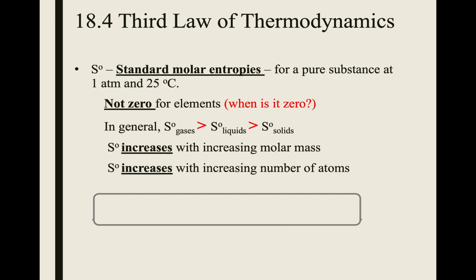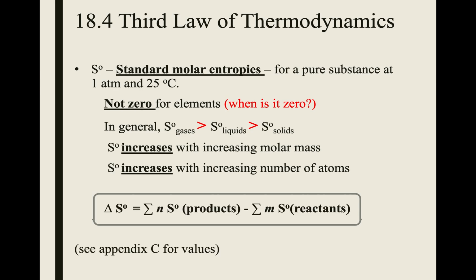Okay. All right, so in general, the entropy of gases is greater than the entropy of liquids and greater than the entropy of solids. The S naught increases with increasing molar mass, and S naught increases with increasing number of atoms. So again, pause the video and think through that. Why would increasing molar mass and number of atoms increase the entropy?